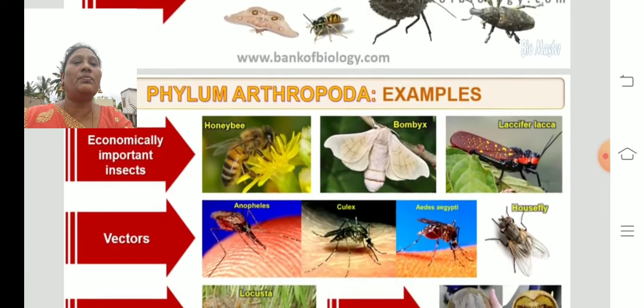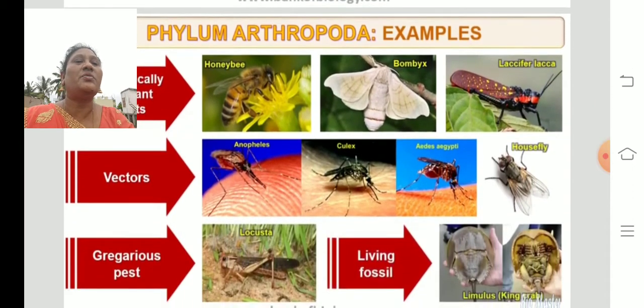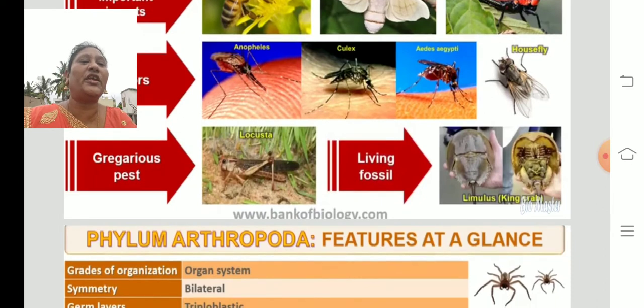These all come under the arthropodan animals. So, the economic importance of insects. You can see here, honeybees produce honey. Bombyx mori is the silk moth. Laccifer lacca produces lac, which is used like a gum. Vectors are nothing but disease carriers. The organisms which carry disease-causing germs are called vectors. Anopheles mosquito, Culex mosquito, Aedes, house fly, these all are vectors. And gregarious pests cause damage.